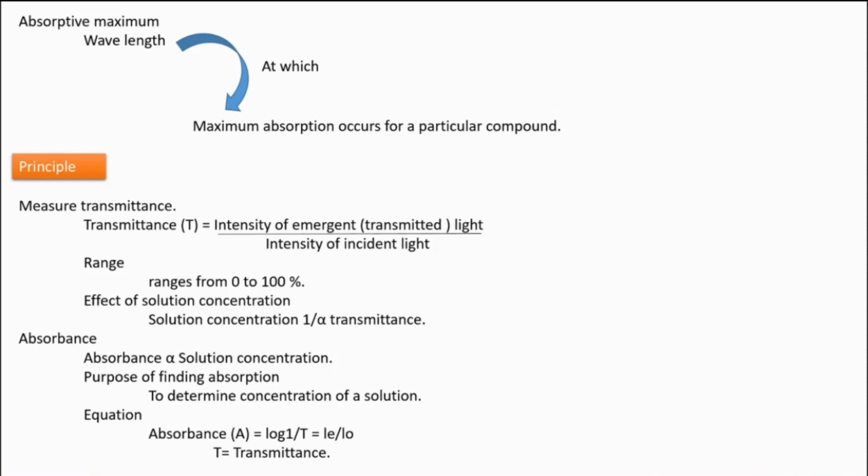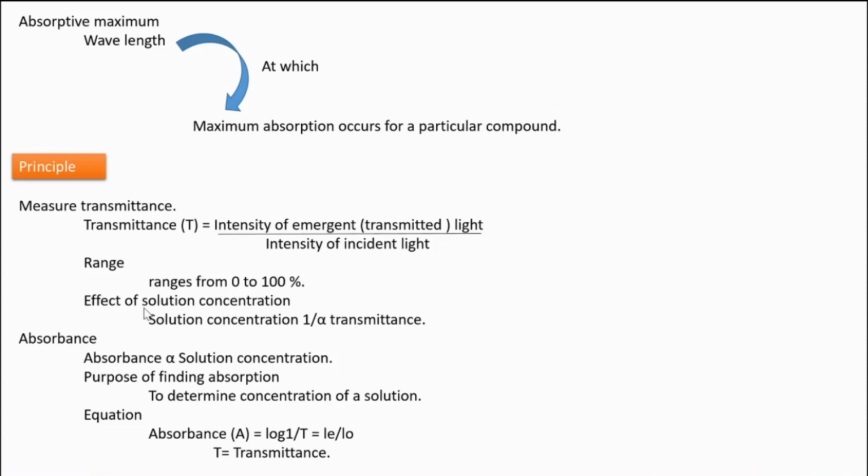That amount is what is measured in photometry. So there is an equation: the intensity of emergent light, meaning the light coming out of the solution after passing through it, to that of the intensity of incident light. And its value ranges from 0 to 100.